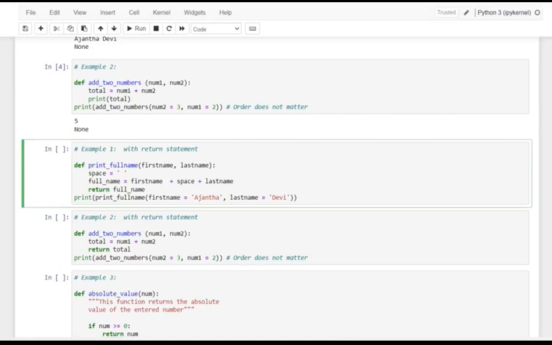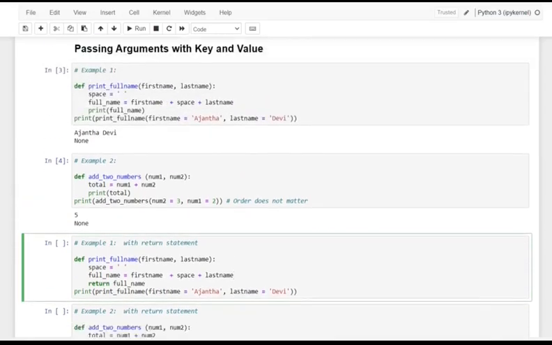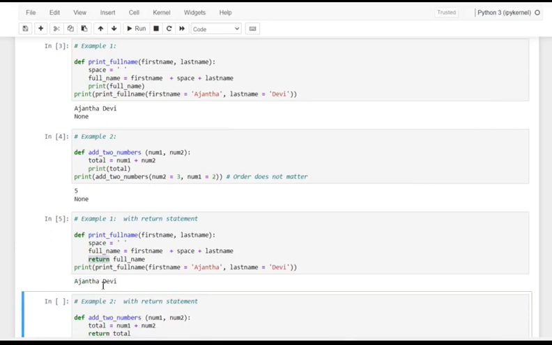And see, the same example which we have just done in cell 3, now we are in cell 5. Instead of printing directly from the function definition, here we are making use of return. And see here, the None is not shown. That is done, None is not executed.